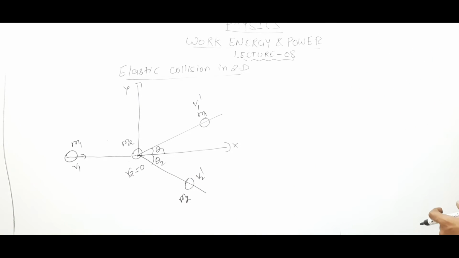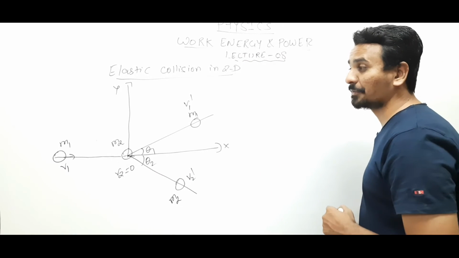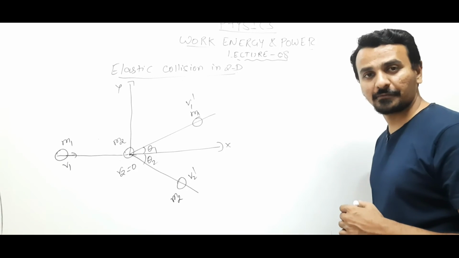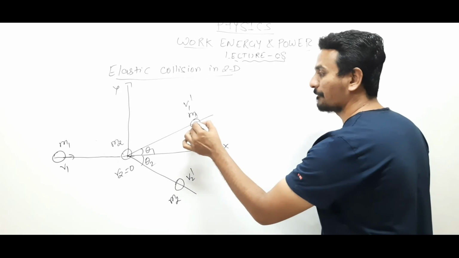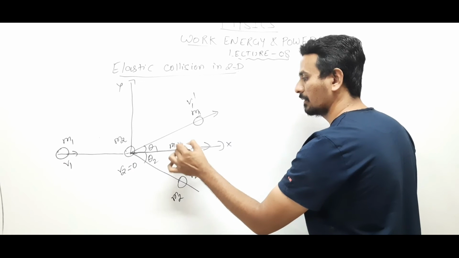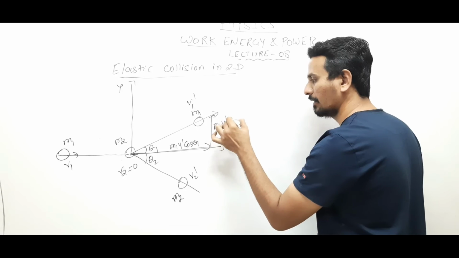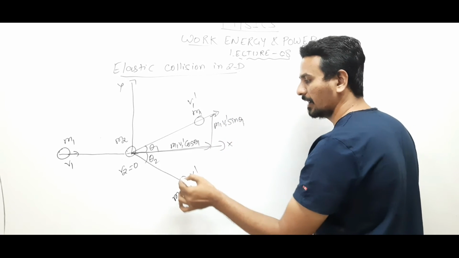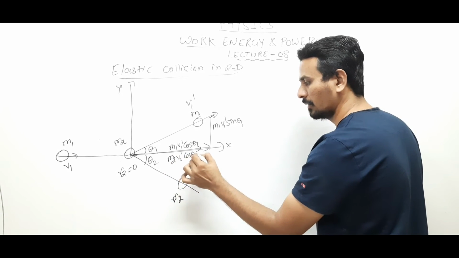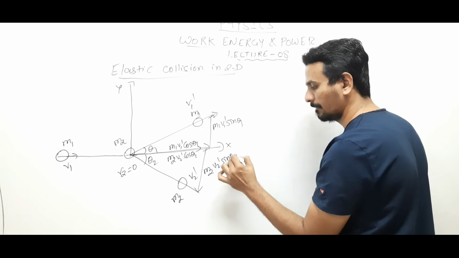Again, since the collision is elastic, we can compare both momentum and kinetic energy. But since momentum is a vector quantity, we have to find the components of momentum, no? So if this is m1 v1 dash, then this will be m1 v1 dash cos theta 1, and this will be m1 v1 dash sin theta 1. Similarly, m2 v2 dash cos theta 2, m2 v2 dash sin theta 2, right?